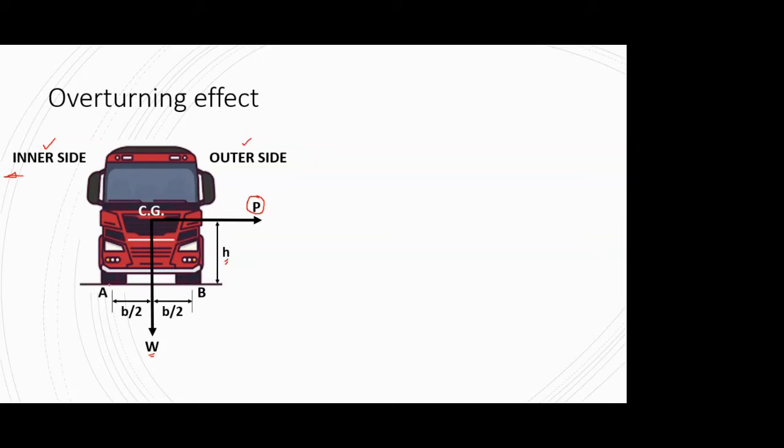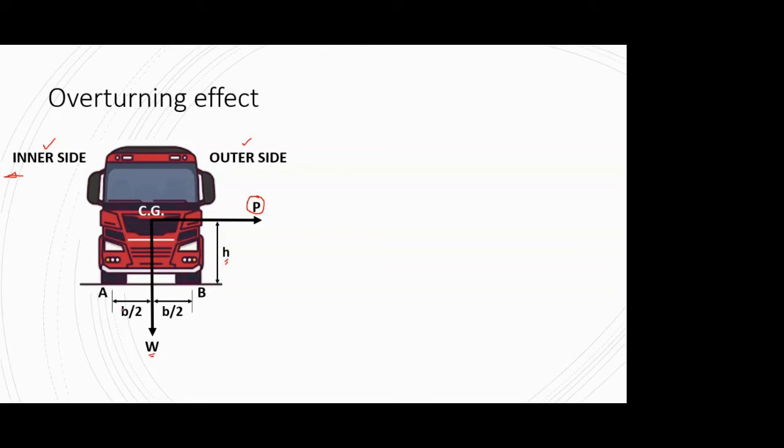And the wheels of this vehicle, A and B, the front wheels, which we can see. The CG is at such a point that the vehicle structure is symmetrical about it.